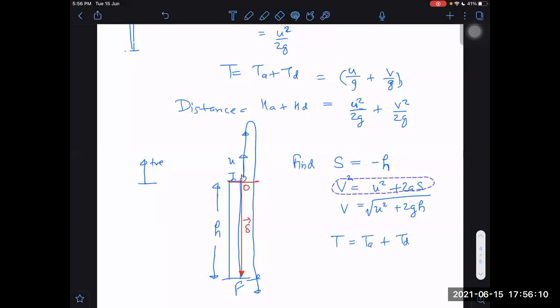G and H are minus, so it is positive. One more thing I want to tell you, to the one who said it wrong. Let us say I think it is U square minus 2GH, because sometimes we may not think right in an examination and we may commit such a mistake. But I think this logic everybody has.